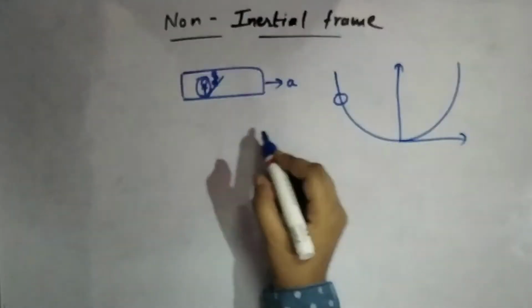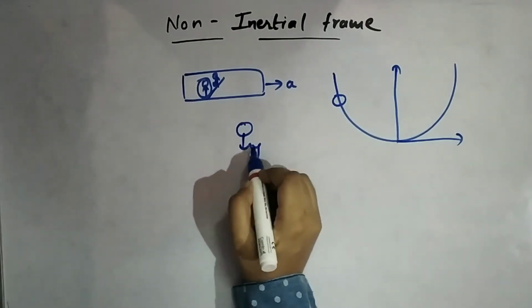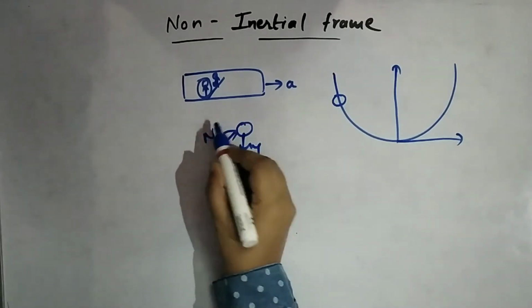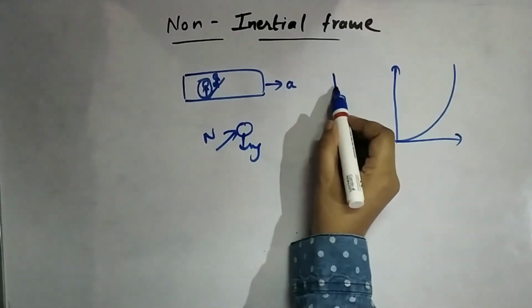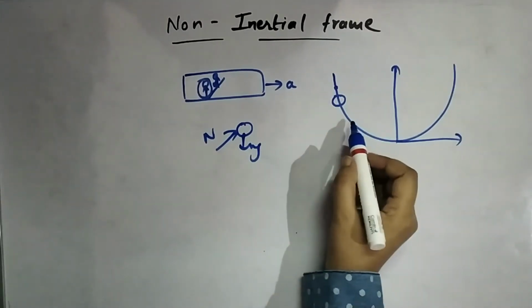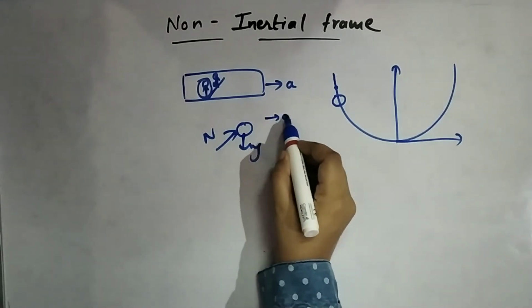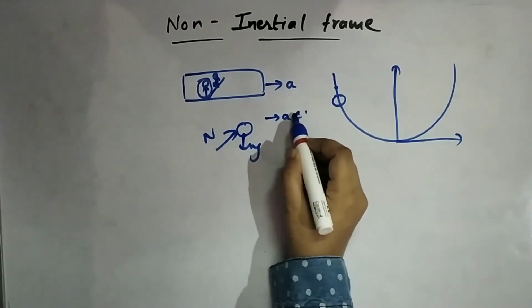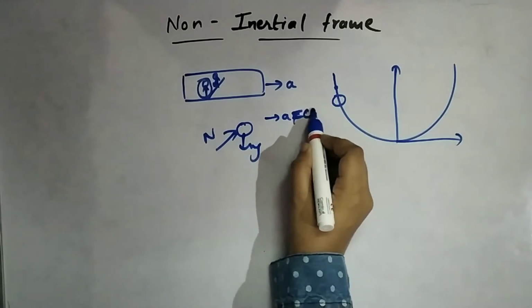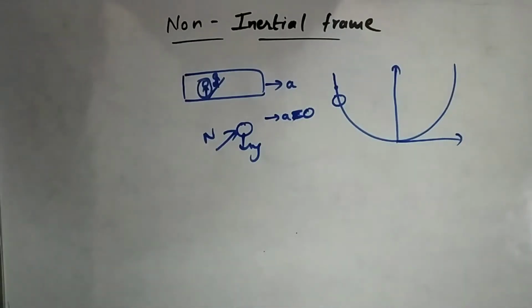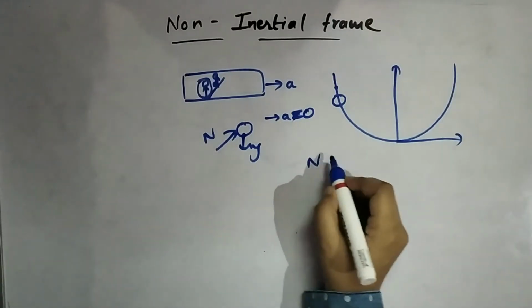So we have this, alright, we have mg, we have normal, and if there is another bead or another person over here which is looking at the bead, it will not observe any motion, so there will be no acceleration, the acceleration will be 0, right? If the acceleration is 0, then how do we find it?